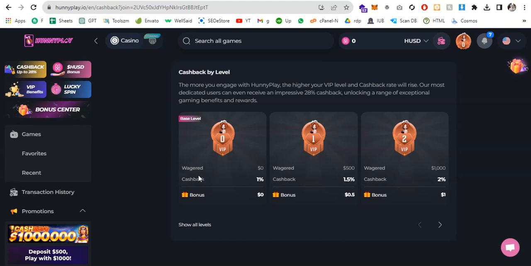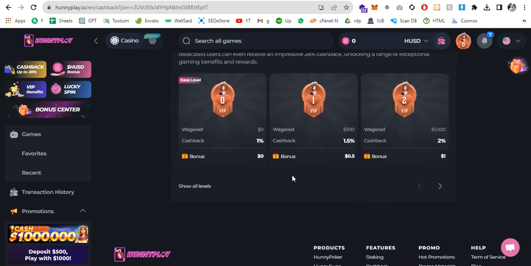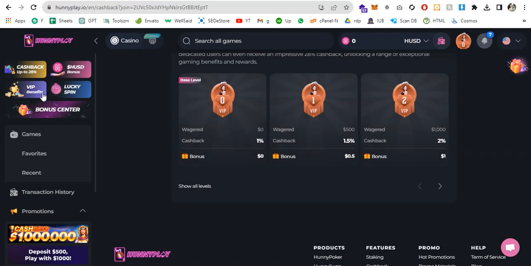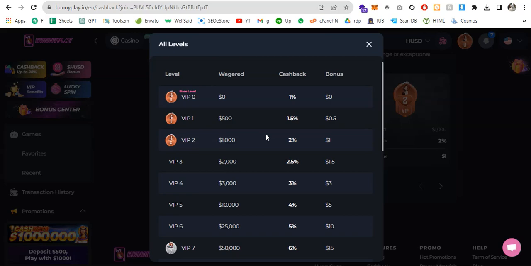And if you scroll down, you can see the bonuses, rewards, and also the levels here. And if you go to HUSD token, this is the HUSD unlock token. You can also unlock and claim the reward from here. And let's go to the VIP benefits, and let me explain about the VIP benefits.